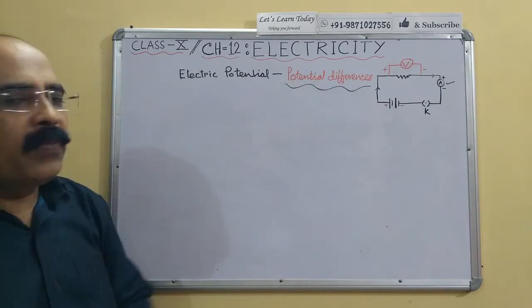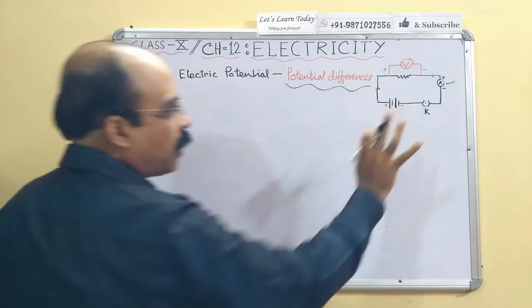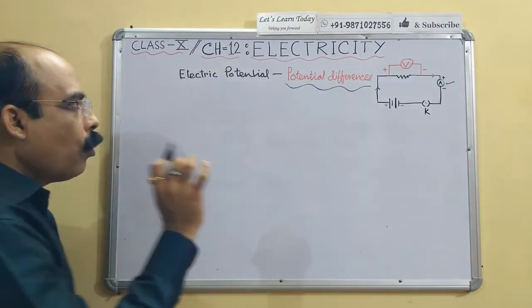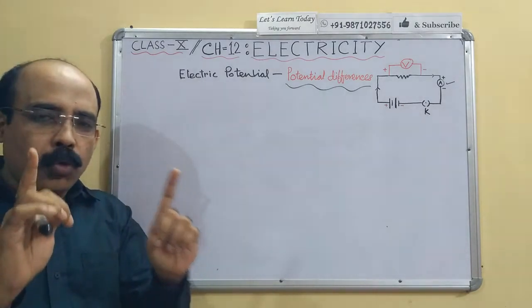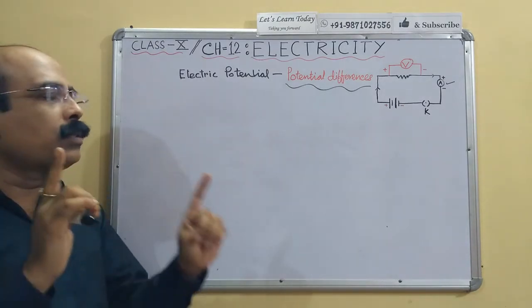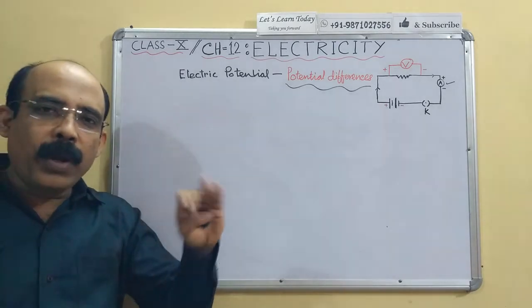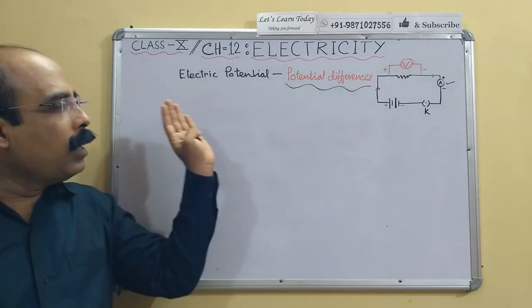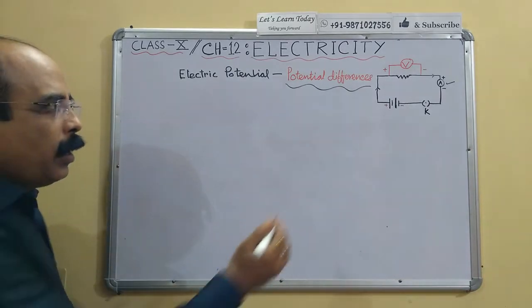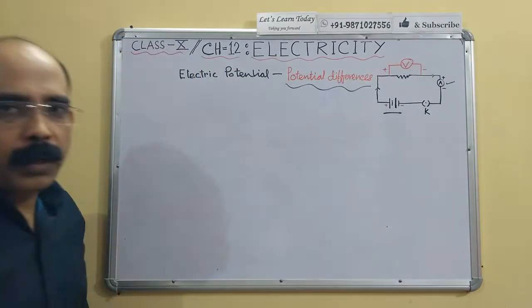What is potential difference? Here is a complete circuit. In a circuit, when the charges at the 2 points are not the same, then the charges from one point to another will start to move. And this happens due to the interaction of the cells or battery.